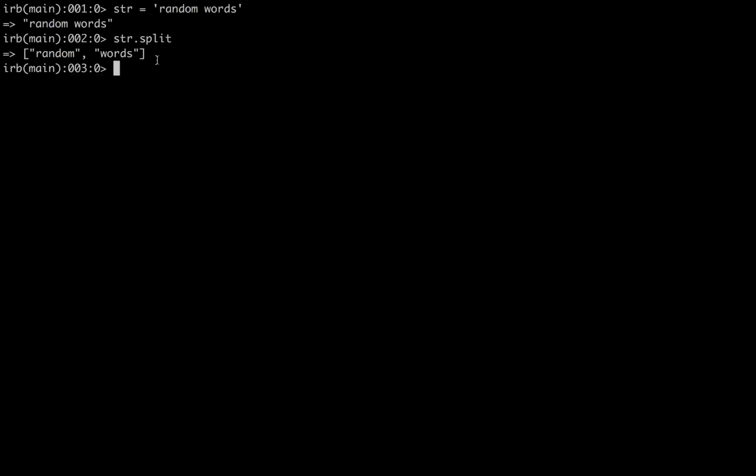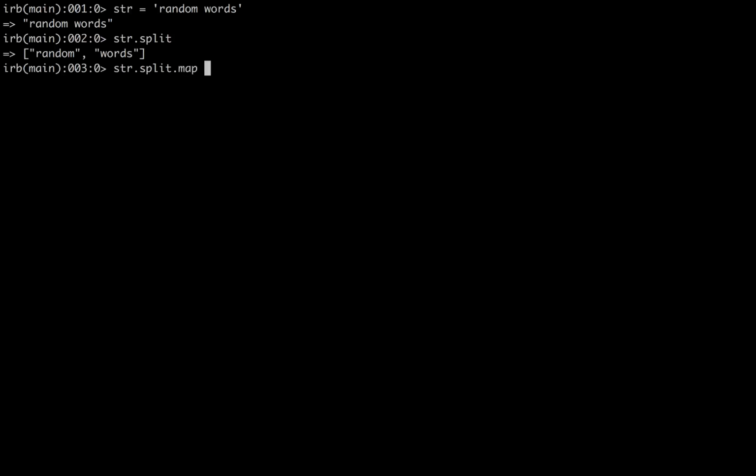Individual words will be strings, elements within the array. So once we have that split, we'll want a way to iterate over each element in this array and add something to it or take something away from it. You want to map over those elements. So the .map method is really good for that.